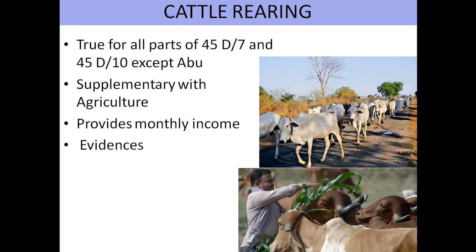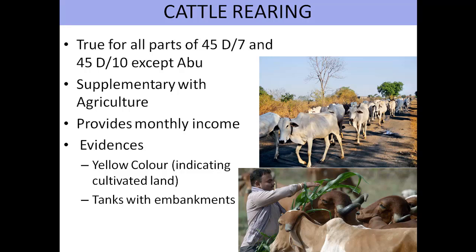These evidences are obvious. Yellow color represents agricultural land and we assume that the farmers have their own group of cattle or they're into cattle rearing. There are lots of tanks with embankment. These tanks on the topographical map represent that farmers dug such tanks to fill with water during monsoon. Followed by that, cart tracks. 80 to 90% of the map has a network of single red lines. This represents that this area has cart tracks, and cart track means they definitely have cattle.